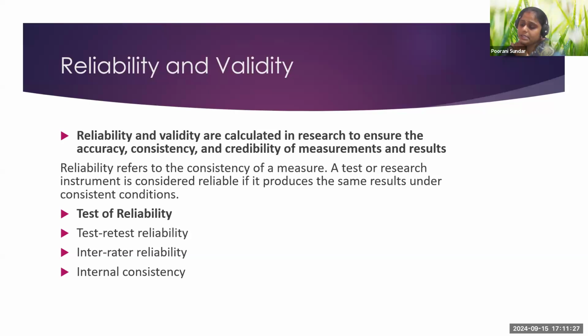What would be the consistency? Internal consistency helps to evaluate the result across the items. The questionnaire I have framed is measuring the same concept, the same content, the same aspect. Thus it comes under internal consistency. So reliability refers to the consistency of the measure, which could be test-retest, inter-rater, or internal consistency.